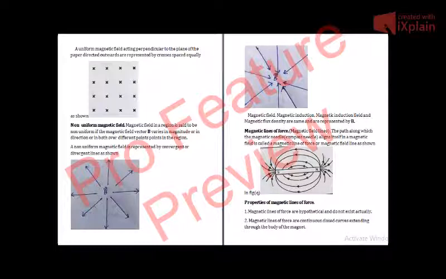But outside the bar magnet, the direction of the magnetic line of force is from north to south. Remember this, as you can see from the figure. Outside the bar magnet, the direction of magnetic line of force is from north to south, and inside the bar magnet, they pass through the body of the magnet. Though I have not shown it here,